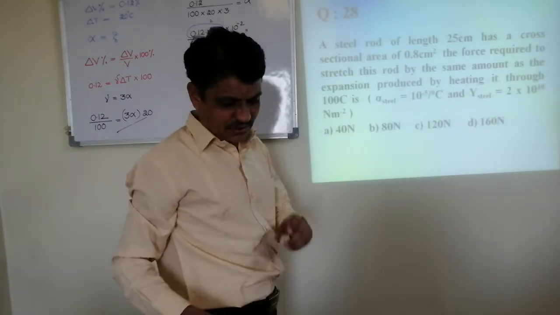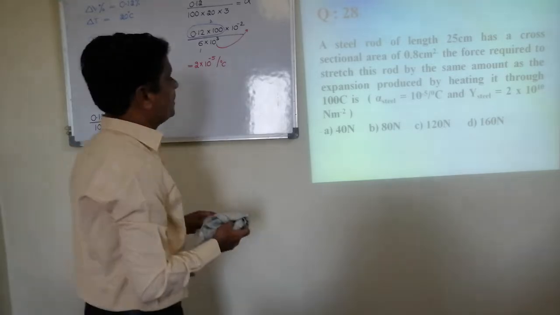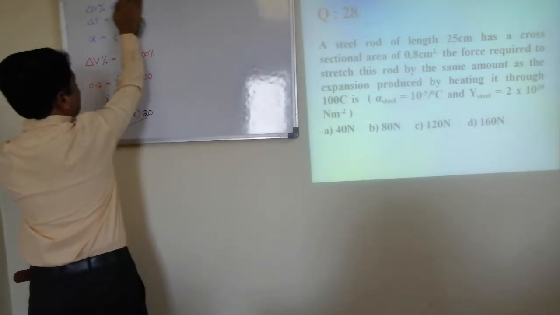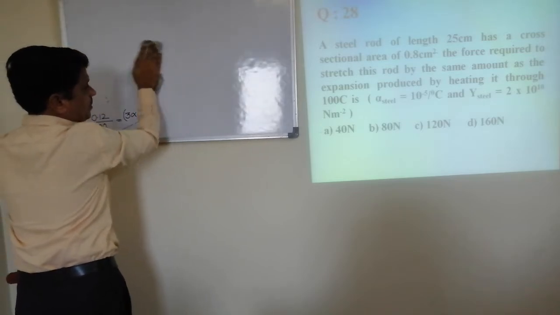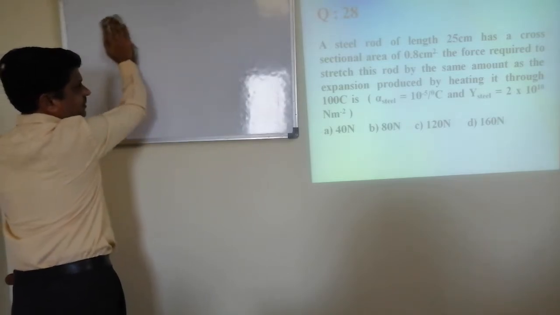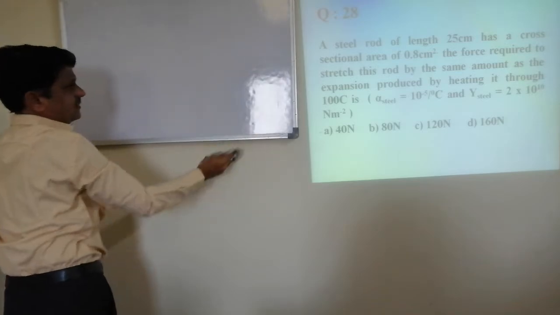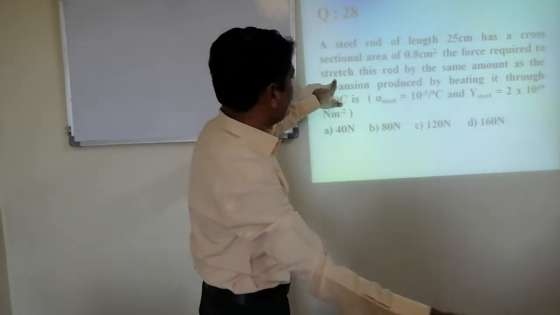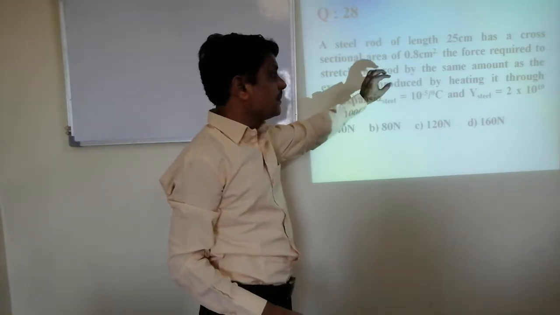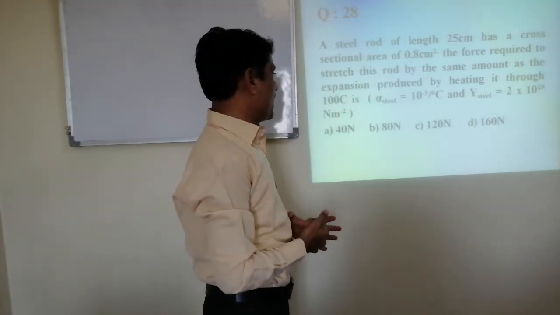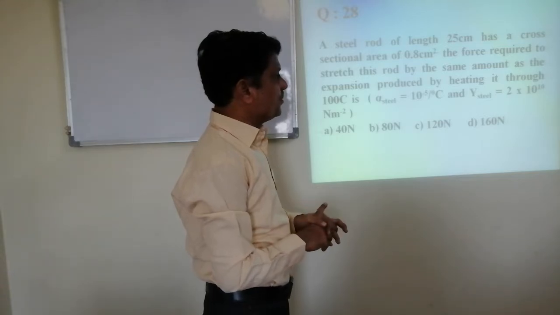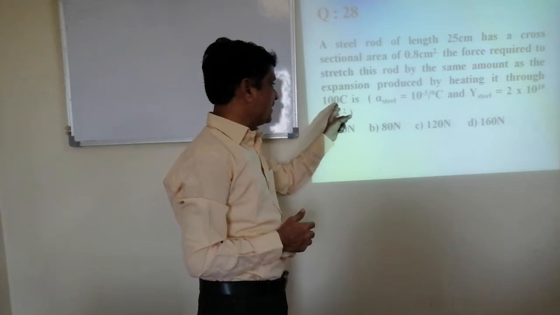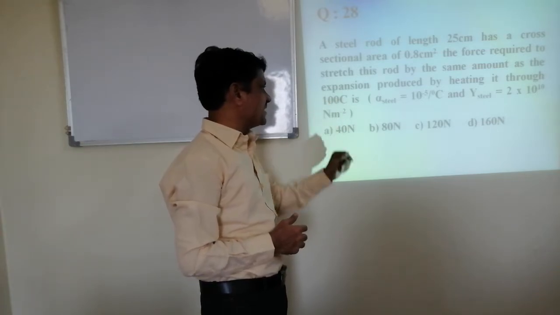Question number 28. A steel rod of length 25 centimeter has cross-sectional area of 0.8 centimeter square. The force required to stretch this rod by the same amount as the expansion produced by heating it through 10, it should be 10 degrees Celsius.